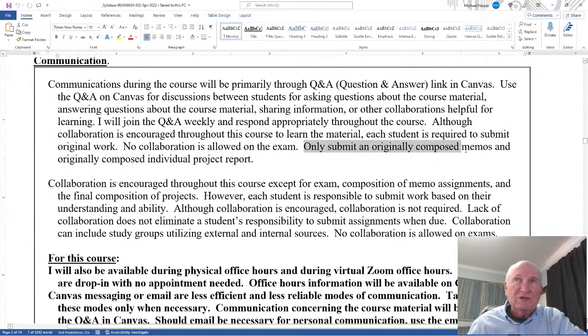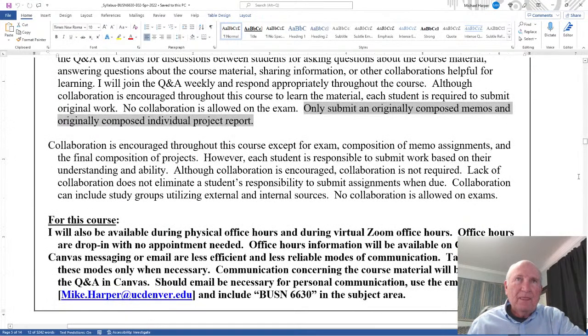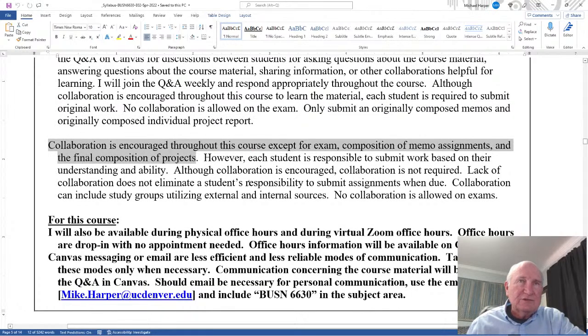Only submit originally composed memos and the originally composed individual project report. You can collaborate on the memos and the project report only in that you learn. You write your own memo, you write your own project. Collaboration is encouraged throughout the course except for the exam, composition of memos, and the final composition of projects.